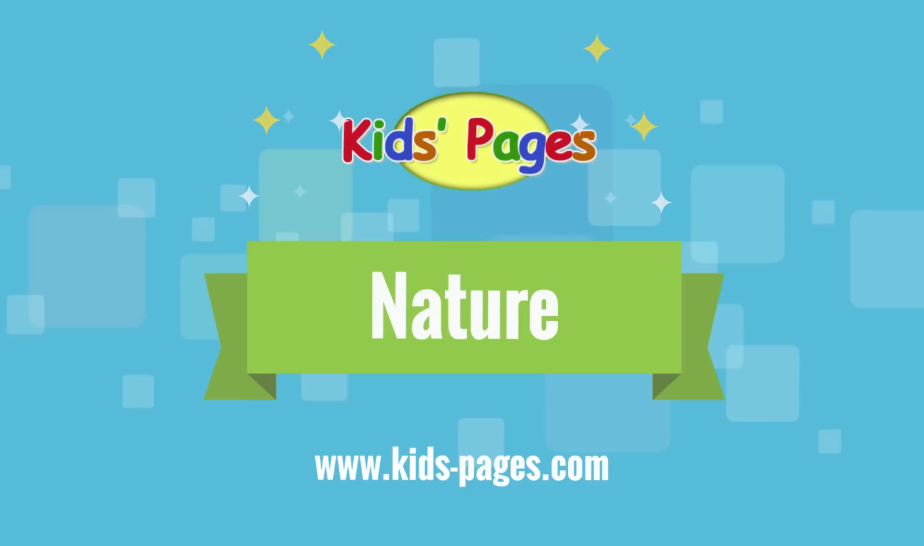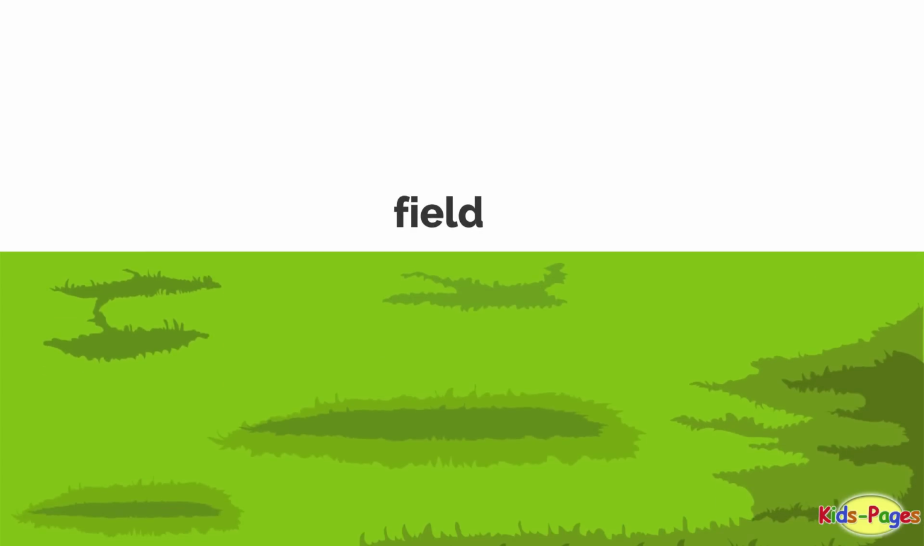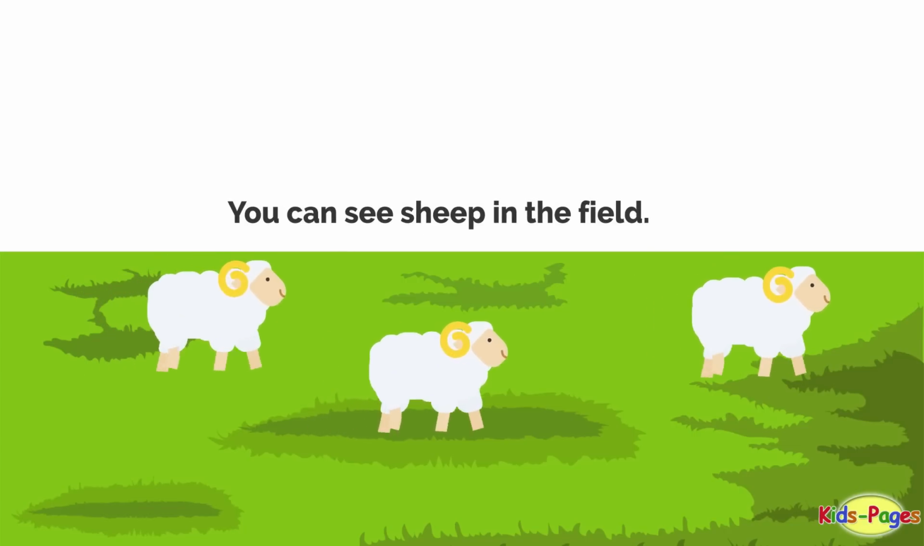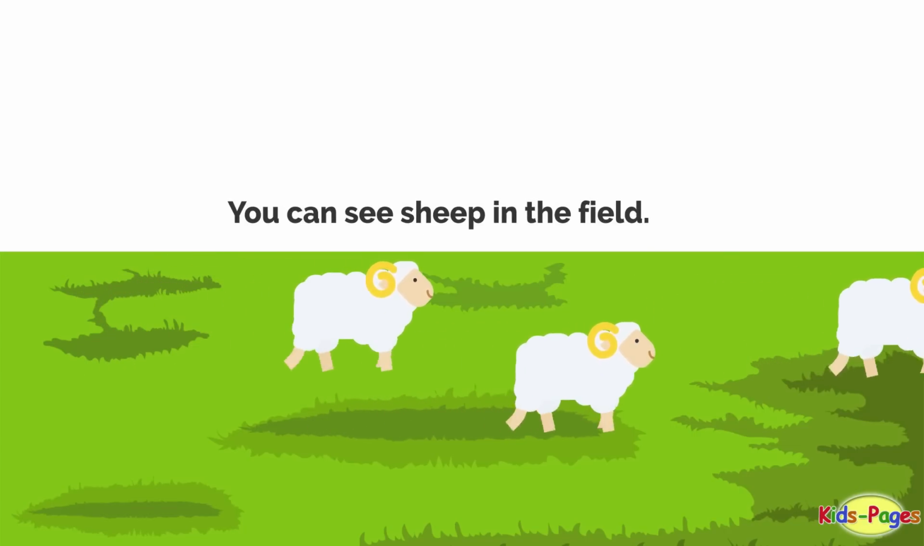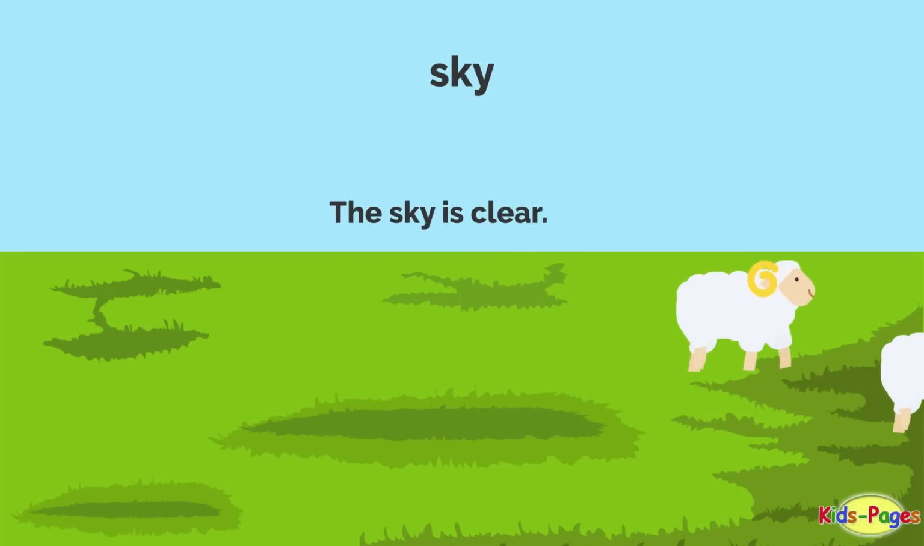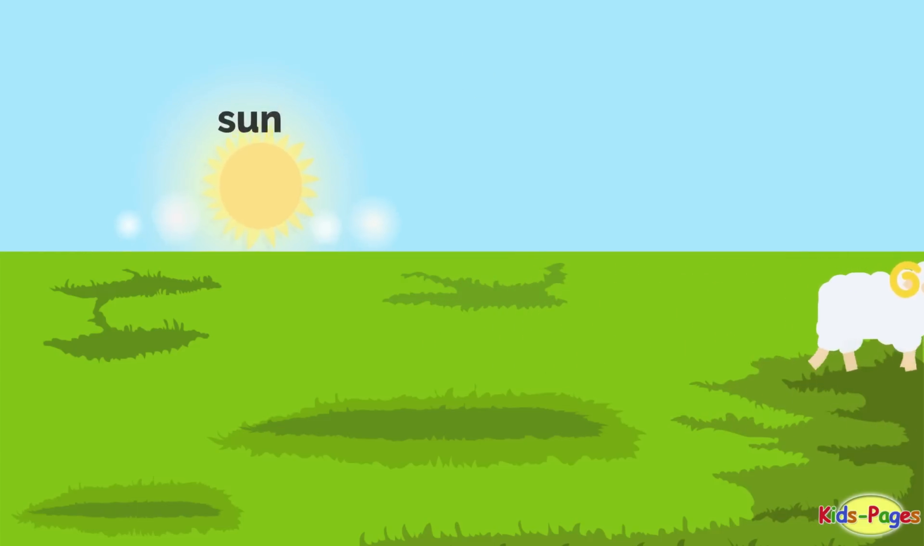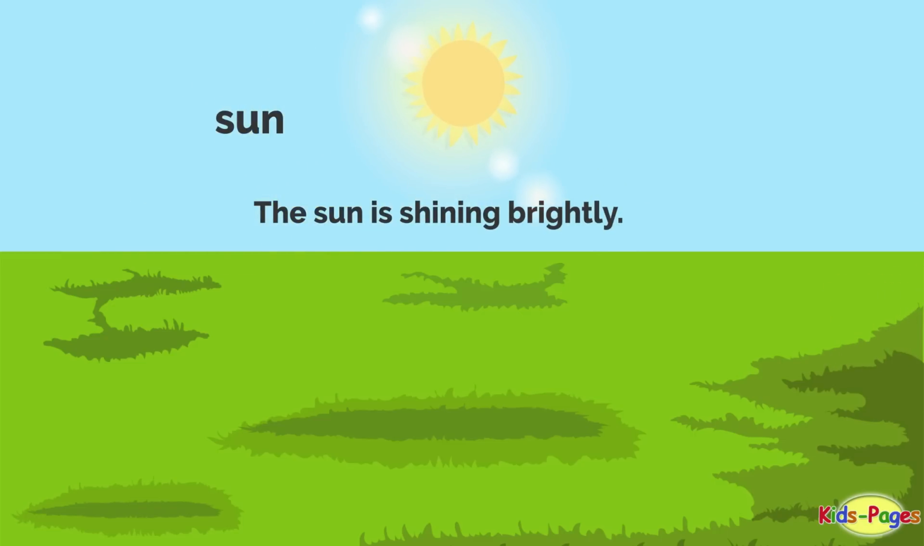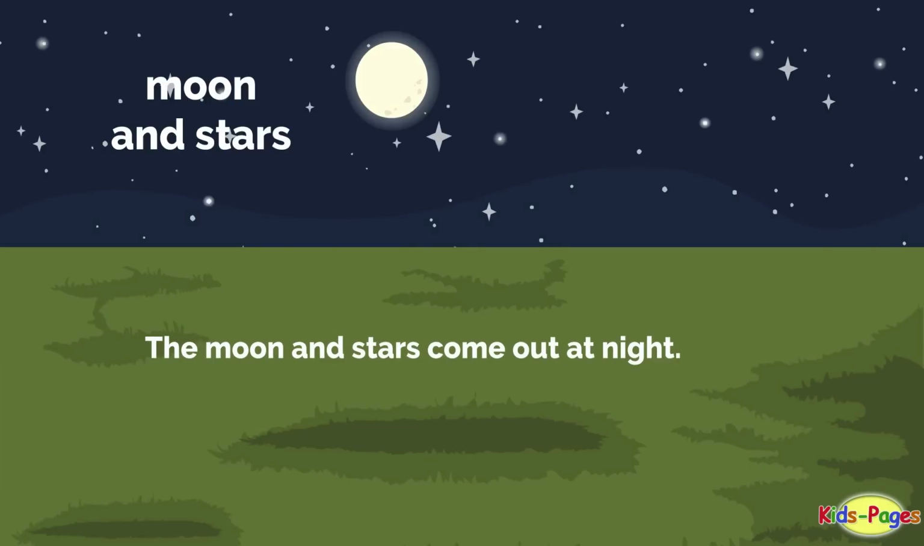Nature. Field. You can see sheep in the field. Sky. The sky is clear. Sun. The sun is shining brightly. Moon and stars. The moon and stars come out at night.